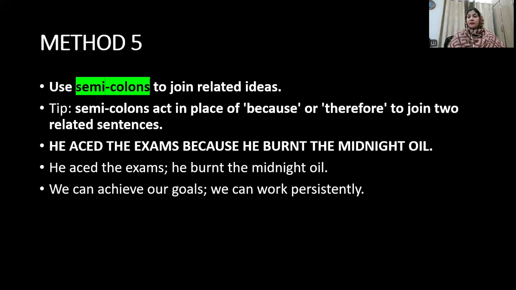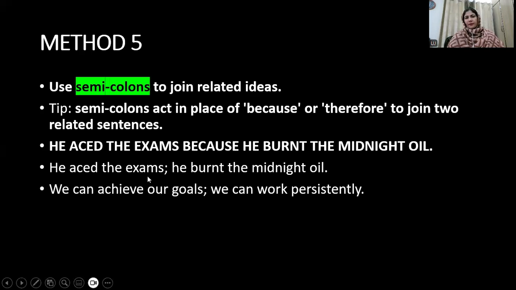Another technique, another method which you can use is the usage of semicolons. For example, what is a semicolon? A semicolon is a punctuation mark which joins two independent clauses. What are two independent clauses? An independent clause means something which can stand on its own. It's like a sentence, but it does not have a full stop at the end. For example, you see, here is the example.